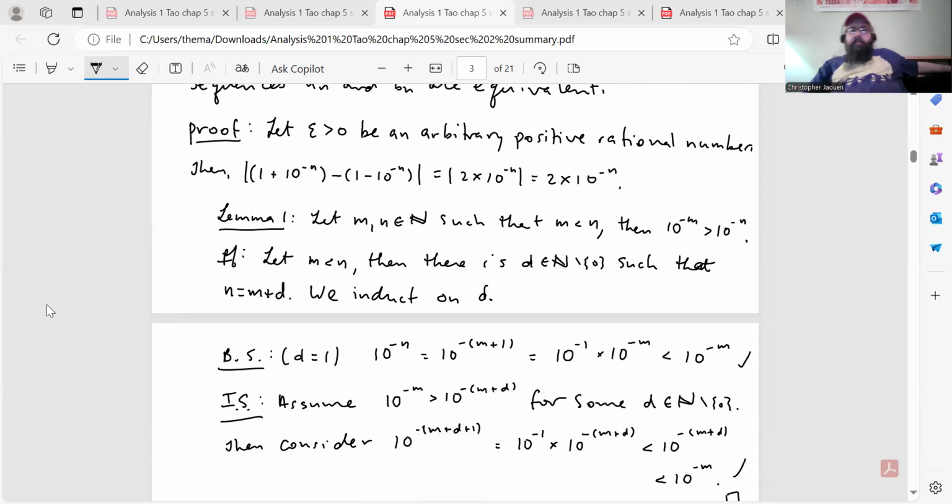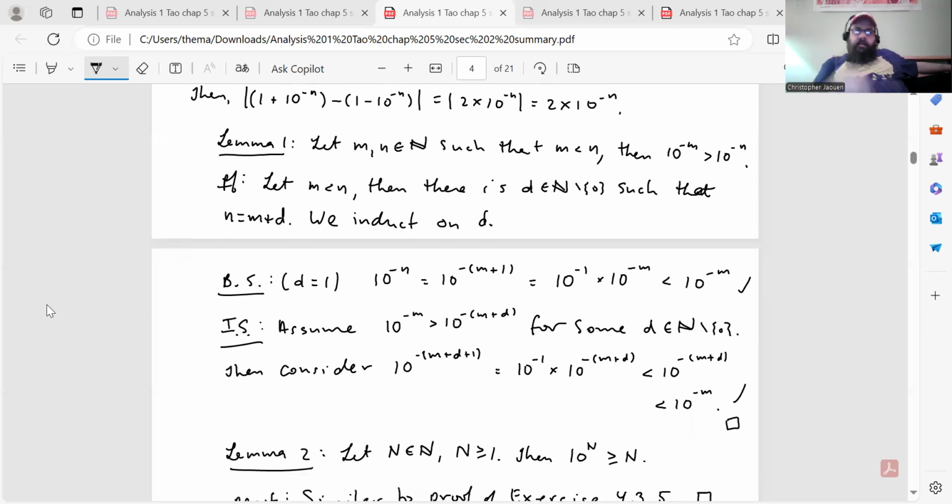Let epsilon be greater than 0, an arbitrary positive rational number. Then the distance between 1 plus 10 to the minus n and 1 minus 10 to the minus n is equal to 2 times 10 to the minus n, for whatever n is. And then we actually need a couple of lemmas here. Lemma 1. He states these in the proof in the book, but he asks you to prove them.